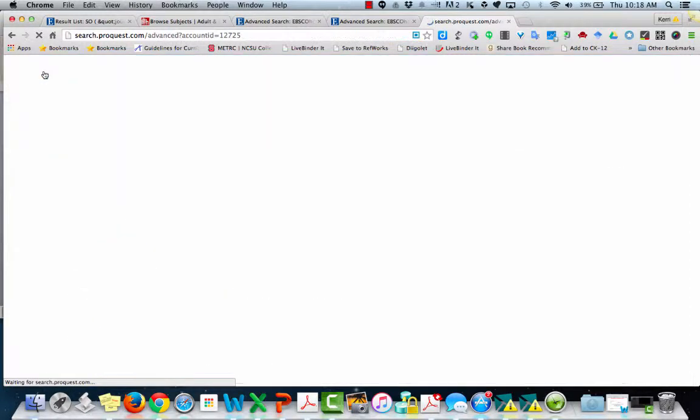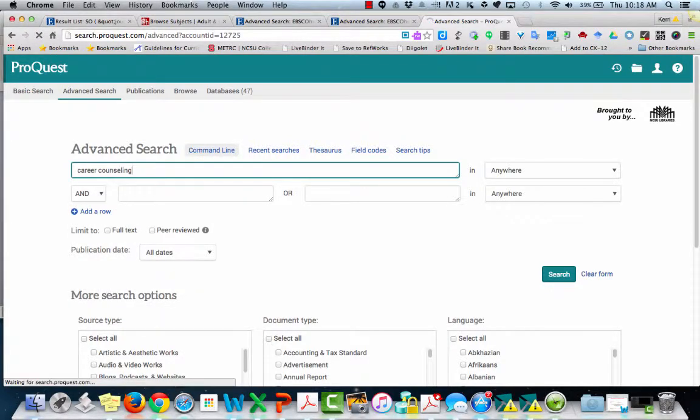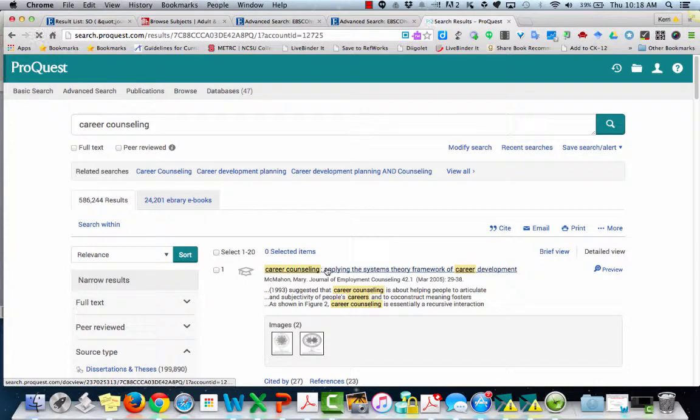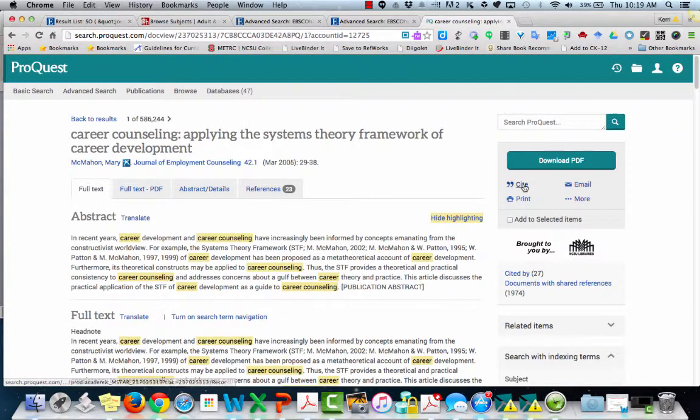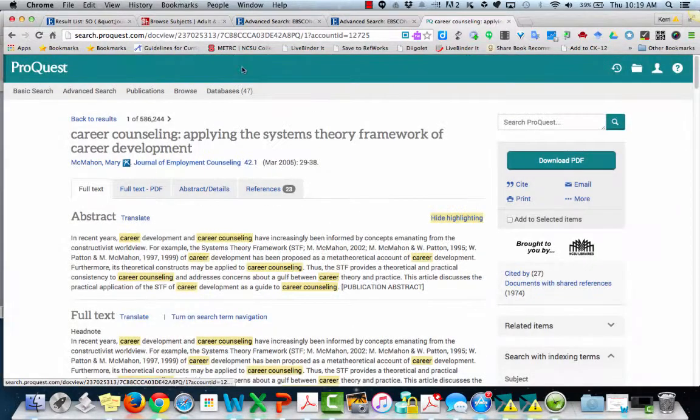Again, in ProQuest Education Journals, or all of the databases that we have, when you go in and find results, you can select the article and then you can click on Cite in order to get a citation that you can then copy and paste onto a reference list.